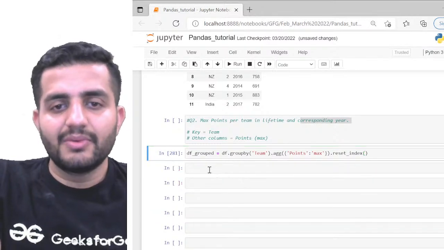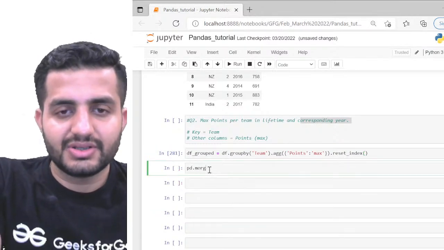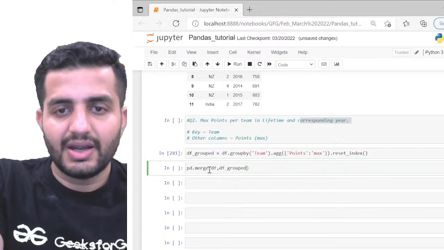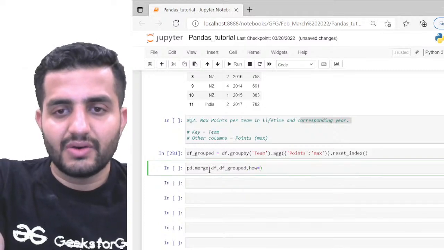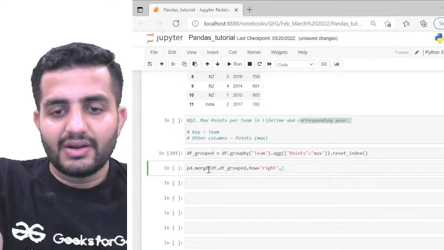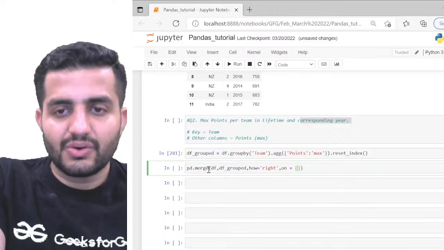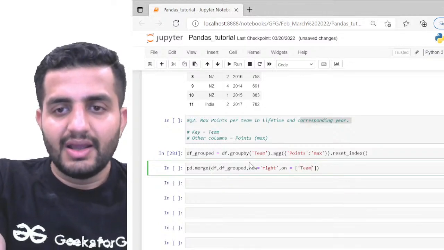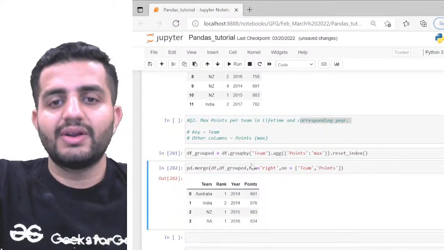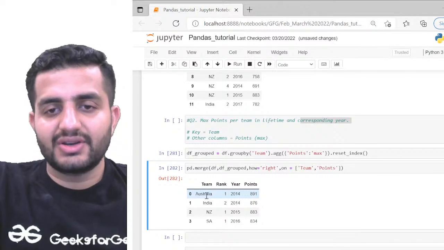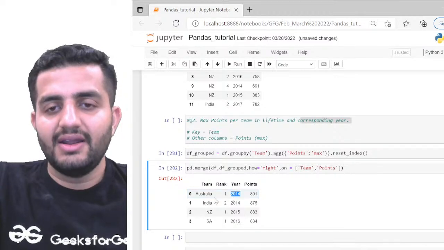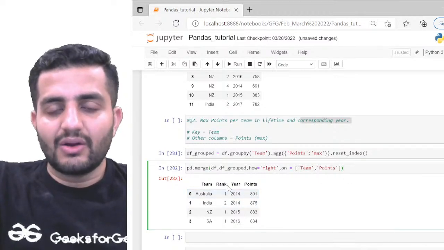Now what I can do is simply merge it. So pd dot merge, I give df and I give df underscore group, right? And I give how is equal to right, because I want the right table to be taken as my primary table. And for on, I want to join on both team and respective points, right? If I do it like this, now I have Australia with 891 points in the year 2014, right?